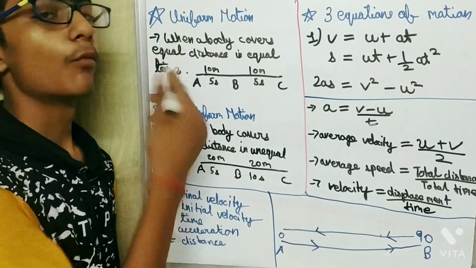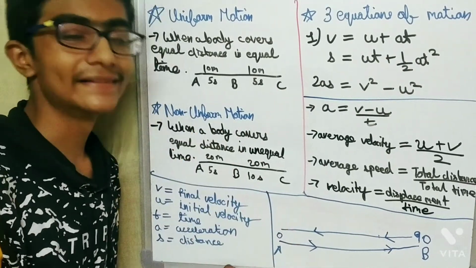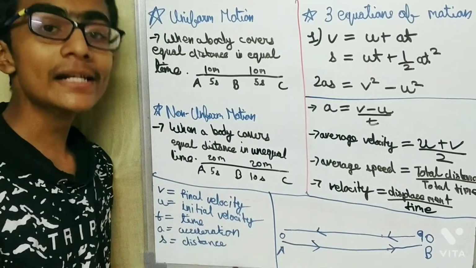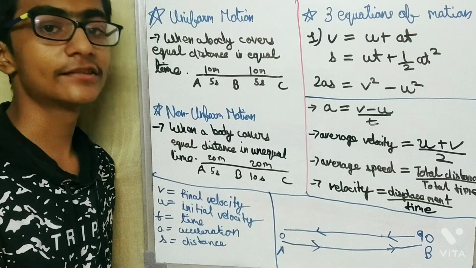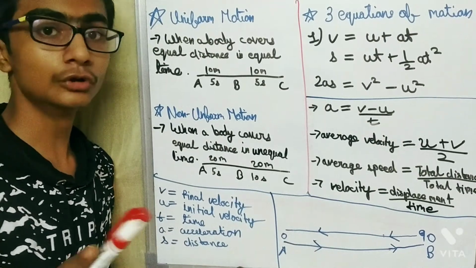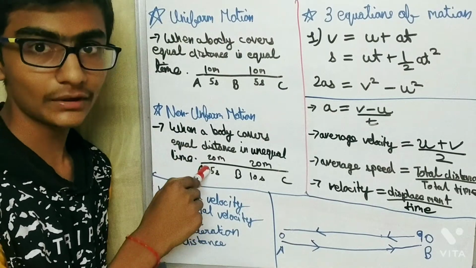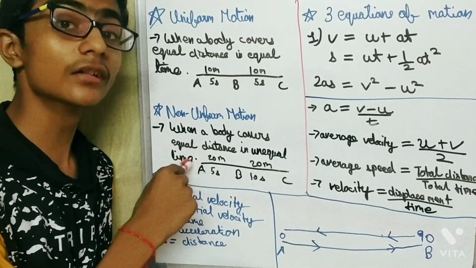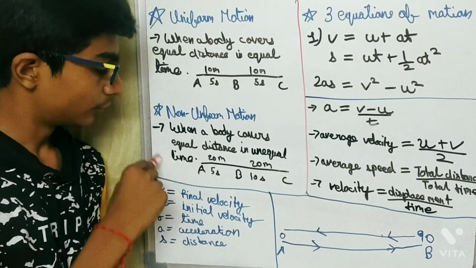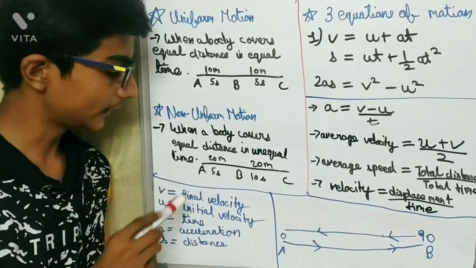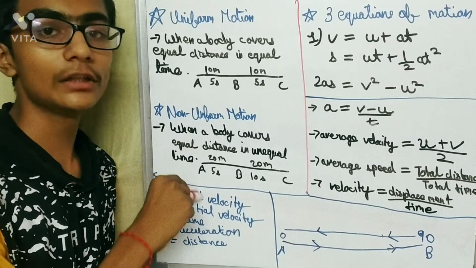Repeat, when a body covers equal distance in equal time, then it is uniform motion, and if a body covers unequal distance in equal time... No, see, people get confused in this, that unequal distance in equal time or unequal distance in unequal time. Only the non-uniform motion definition will work with equal distance and unequal time.